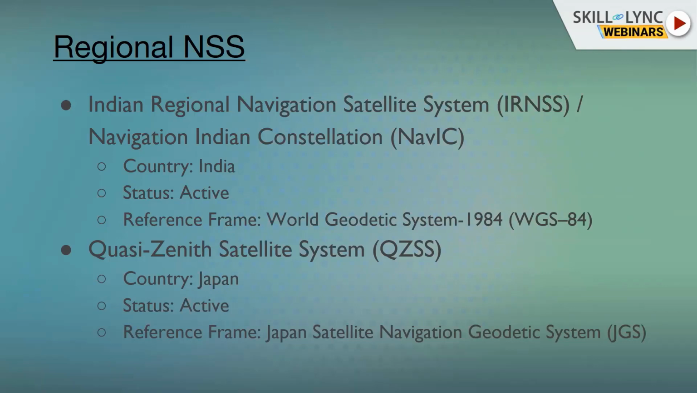A few of them are using WGS84 and a few of them are using different frames. But there is a transformation function available to transform from one system to another. So if you are getting a coordinate in one system and you want the same coordinate in another system, you can use that transformation function to transform the coordinate from one system to another.